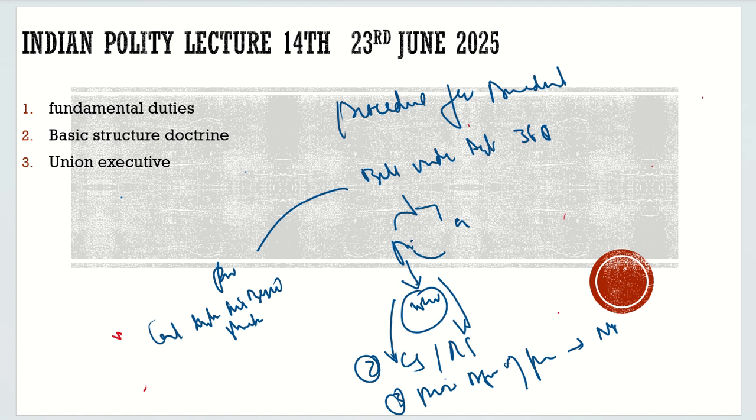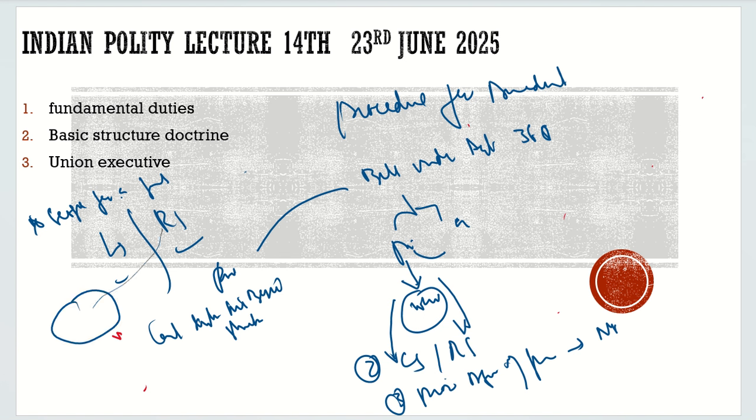Then, is there a scope for a joint sitting? Once this bill is passed by the Lok Sabha by a 2/3 majority, and 50% attendance at voting, it should be passed by the same majority in the Rajya Sabha. Now suppose it is passed in the Lok Sabha and not in the Rajya Sabha, or in the Rajya Sabha and not in the Lok Sabha. What will normally happen? There would be a joint sitting where all the members from the Lok Sabha and the Rajya Sabha come in and pass the bill by simple majority.